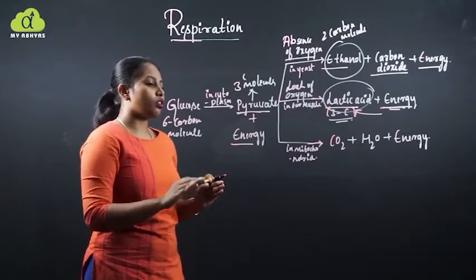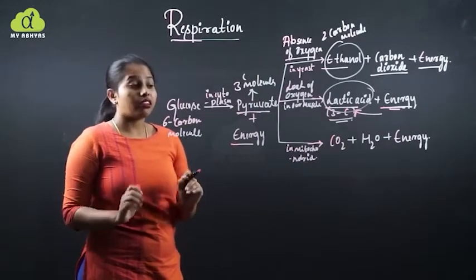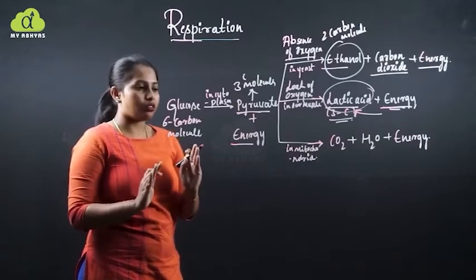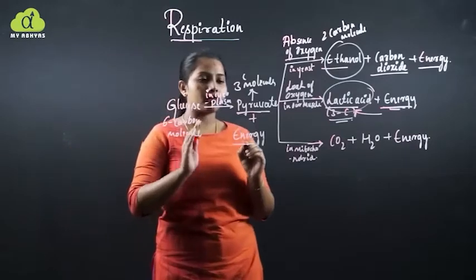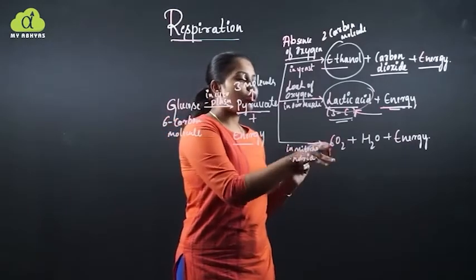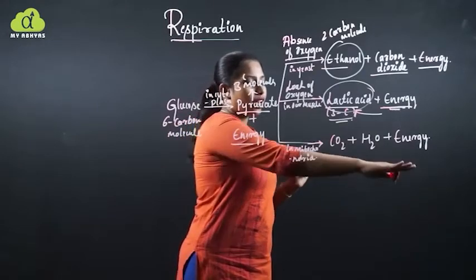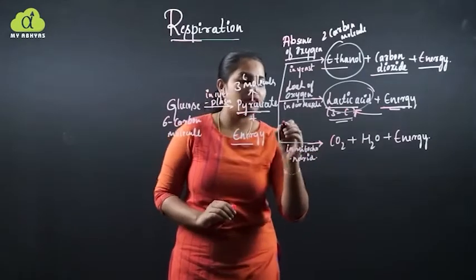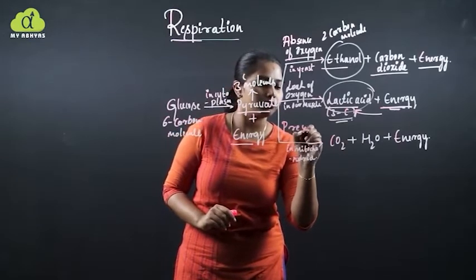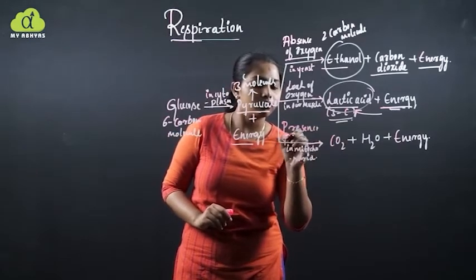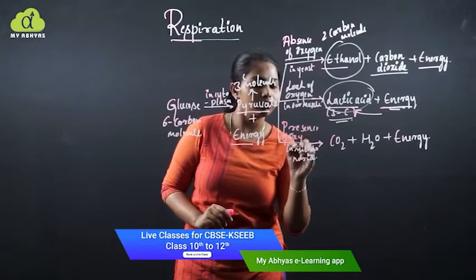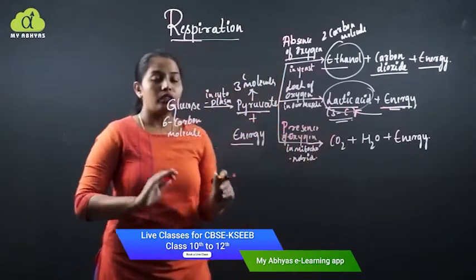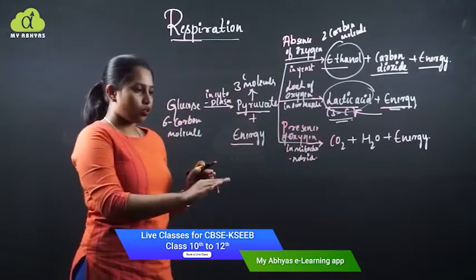Now let us move on to the third step, where the actual and normal respiration takes place. Here the pyruvate is converted into carbon dioxide, water and energy in the presence of oxygen. The normal respiration takes place in the mitochondria.